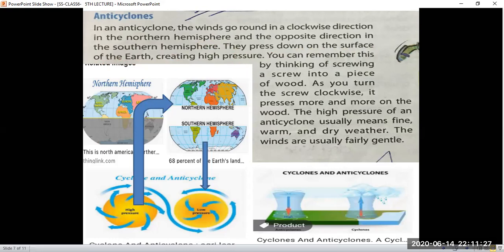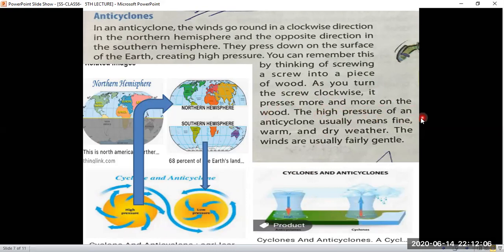So due to this, the winds will blow downward and produce a high pressure. You can remember this by thinking of screwing a screw into a piece of wood. When we are screwing a screw into a piece of wood, it will go downward, deeper and deeper. So as you turn the screw in a clockwise direction, it presses more and more on the wood.